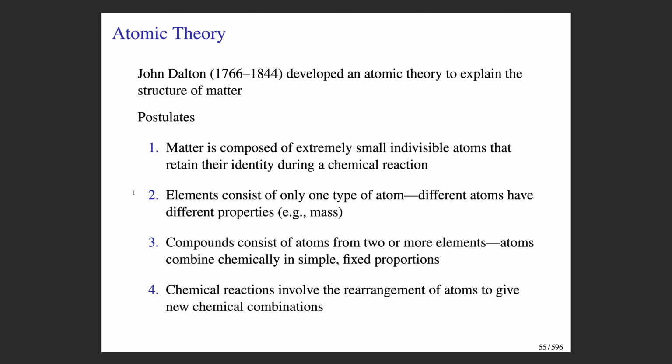Compounds are substances that, according to Dalton, consist of atoms from two or more elements, and the atoms combine chemically in simple fixed proportions. For example, two atoms of one type of element to one atom of another type, and so on, all sorts of combinations. He also proposed that chemical reactions involve the rearrangement of atoms in different ways to give new chemical combinations and thus new compounds. Okay, so these are the 5 postulates of Dalton's theory. You don't need to memorize them verbatim, although you do want to be familiar with them.